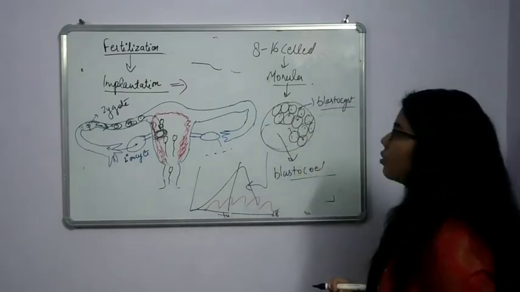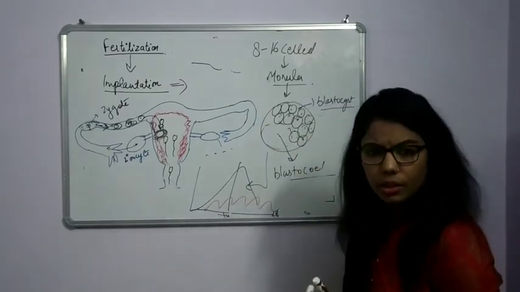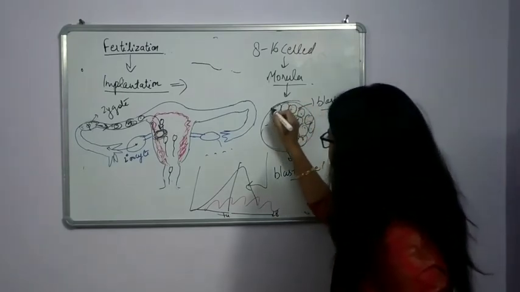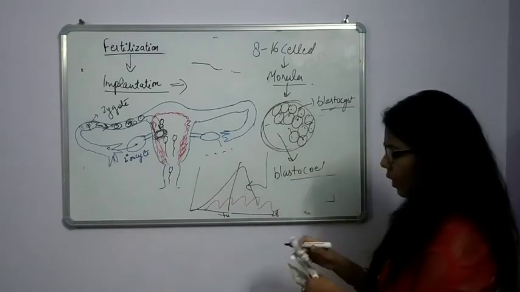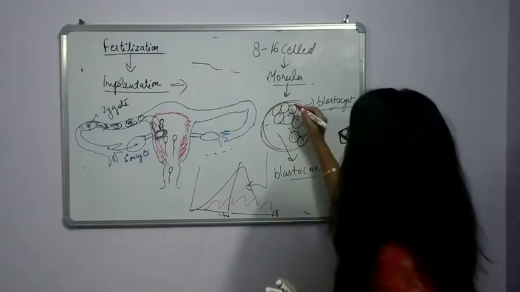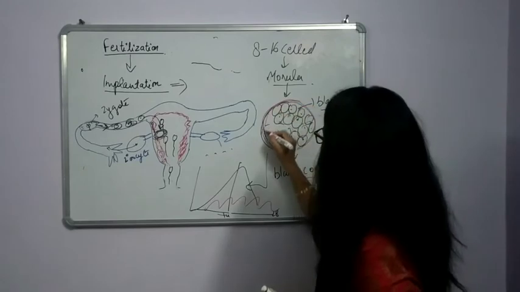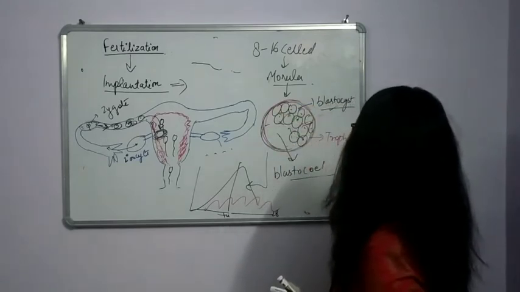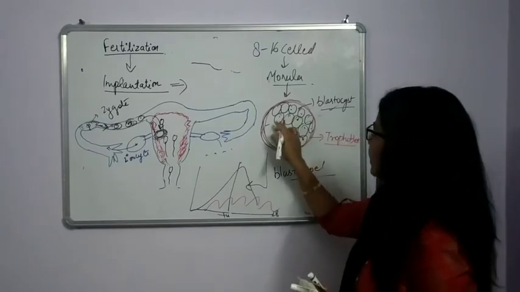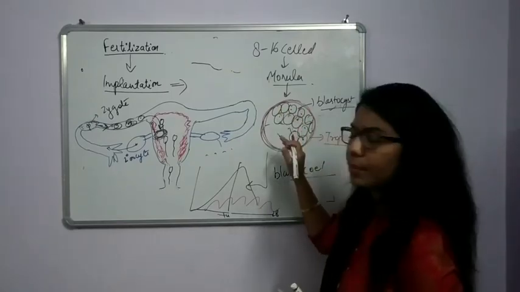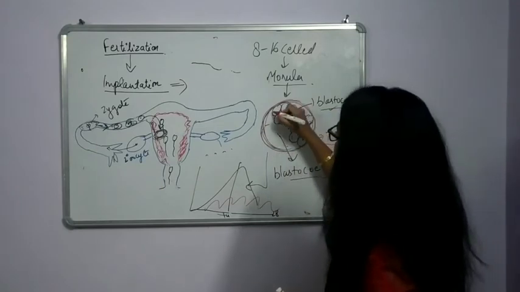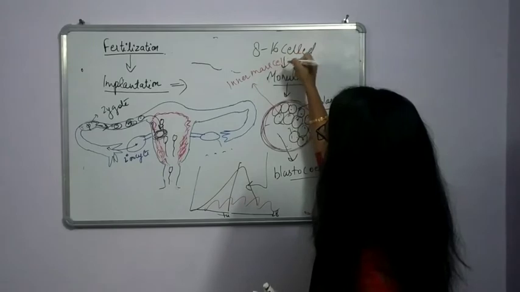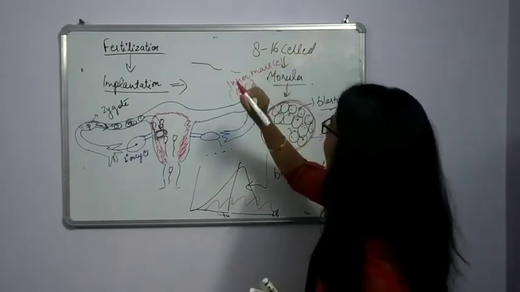What is the meaning of gastrula? There will be some differentiation of layers. Here, if you see the structure of the blastocyst, it is covered by one more structure known as the trophoblast. And inside this structure, the cells present at one end are known as the inner mass cell. In short, you can say IMC, inner mass cell.